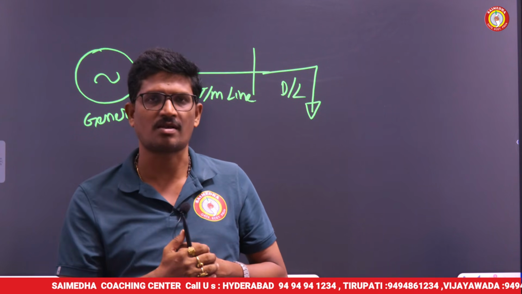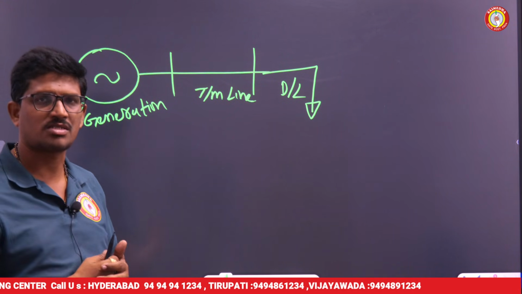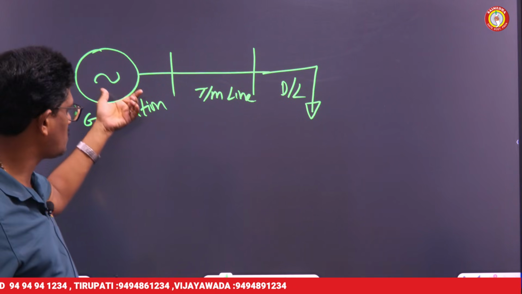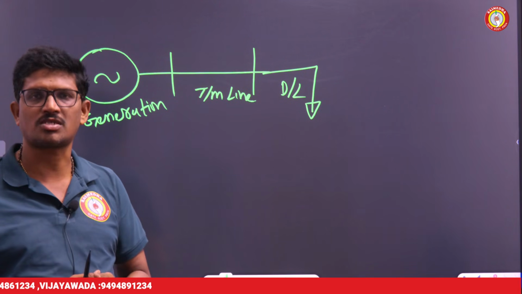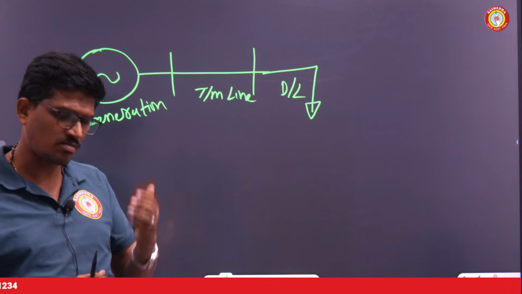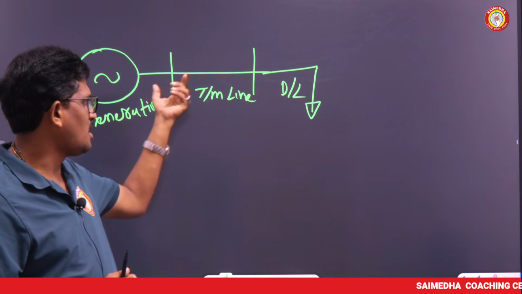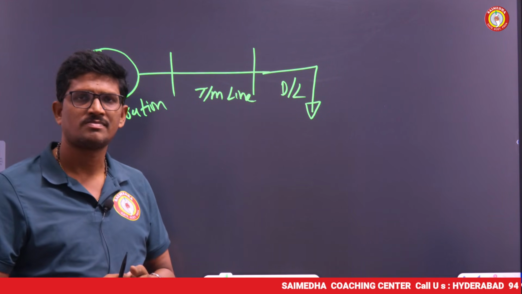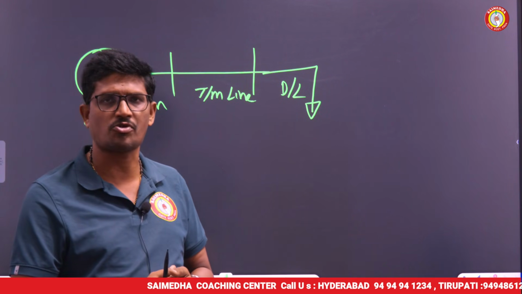That is a problem here. So in the entire power system, we are using so many costly equipments. For suppose, in a generator station, we are using one costly equipment, that is an alternator, a 3-phase alternator. The cost of the alternator is very high. And in the transmission line, we are using transformers to step up or step down the voltages. That is one of the costly equipments.